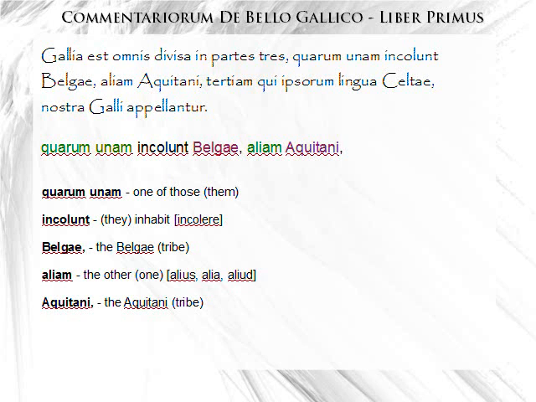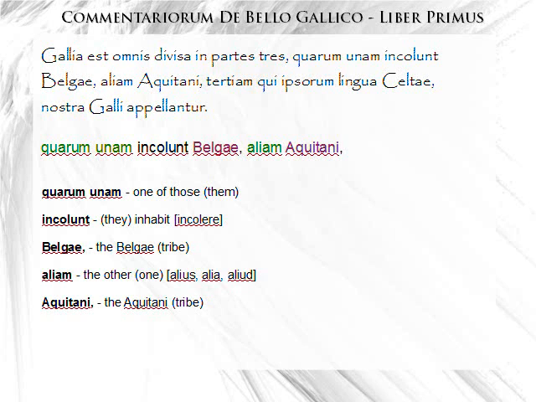One of those parts. Unam is one, and it's in the accusative here, because we're going to look at our verb. Our verb is incolunt. Incolunt is to inhabit. So it's third person plural. They inhabit what? They inhabit one part, one of those parts.